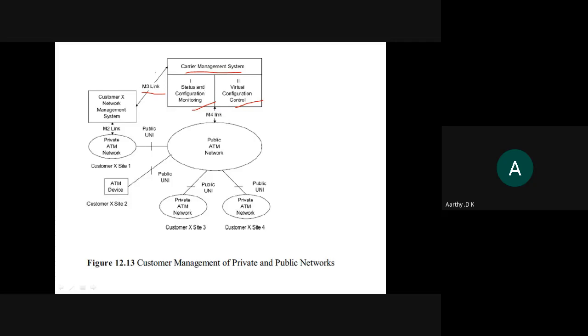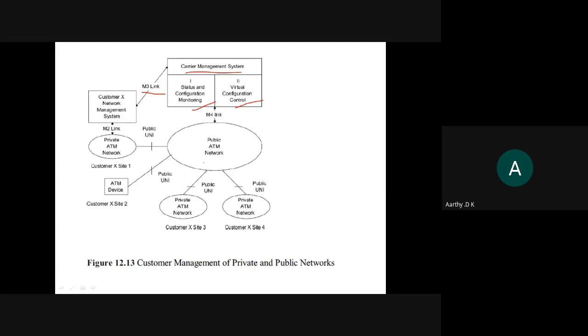When I give a request to the CMS, what we call the carrier management system, the CMS will process it and give you the response back. To give the response, it will have to use class 1 and class 2. Class 1 is mainly for configuration management and class 2 is for the virtual connection. If I want to switch off my SIM, we have an option in mobile to turn off that particular SIM. So connection establishment and all those things are done in class 2.